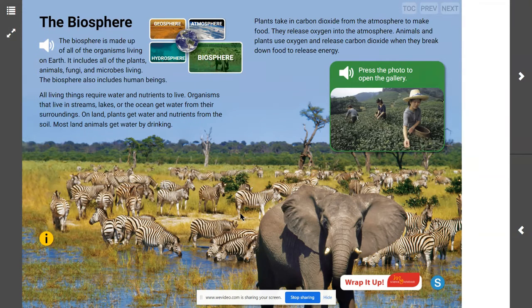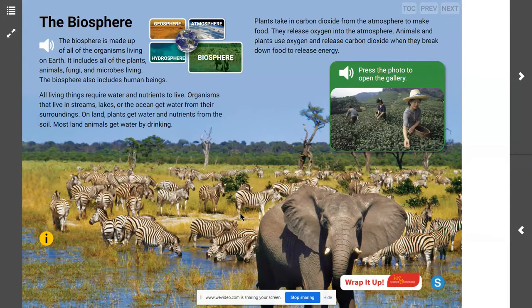Living things have needs that must be met in order for them to survive. And like we just mentioned, that water from the hydrosphere that is interacting with the plants and with the animals is one of the things that living things need to survive. It's one of the things they need for their needs to be met. What are other things that plants and animals need other than water from the hydrosphere in order to be able to survive?